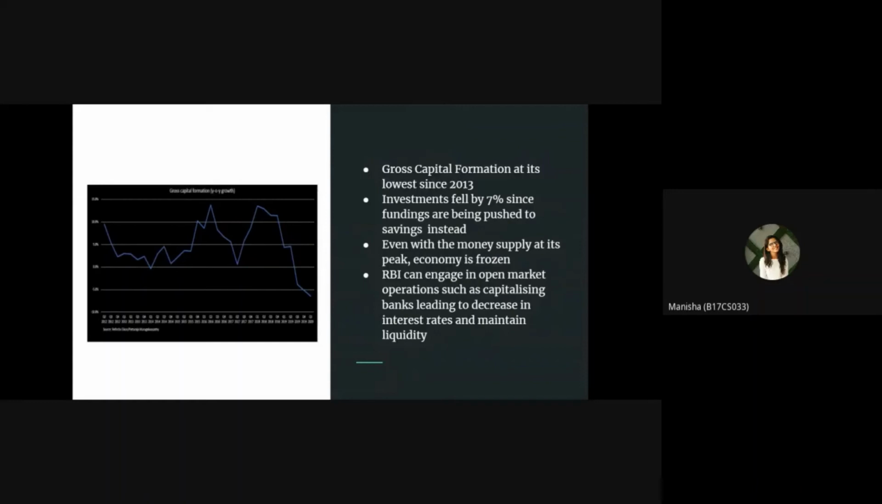In situations like this, RBI can engage in open market operations by capitalizing the banks to decrease the interest rates, allowing businesses to borrow money at lower interest rates, which might prevent small businesses from collapsing and maintain liquidity.